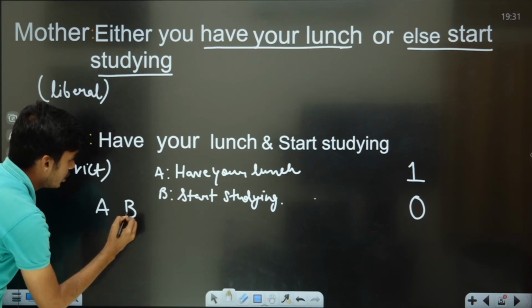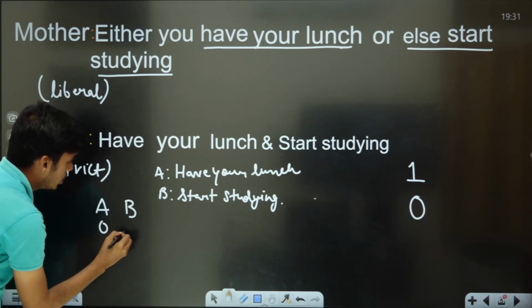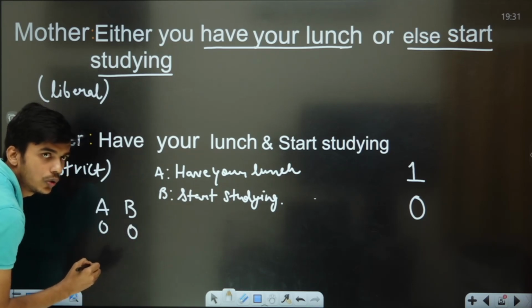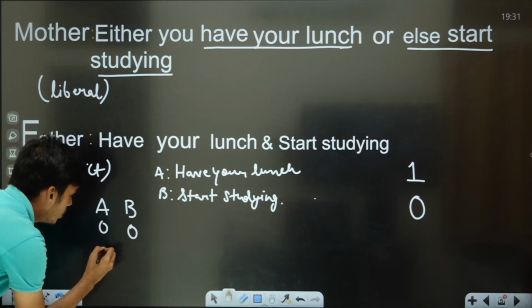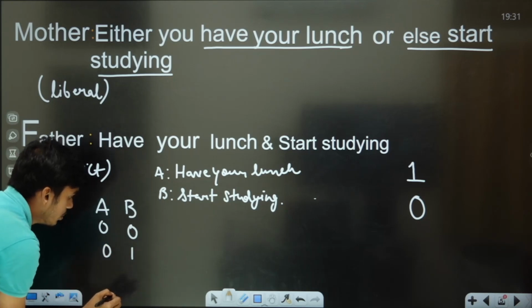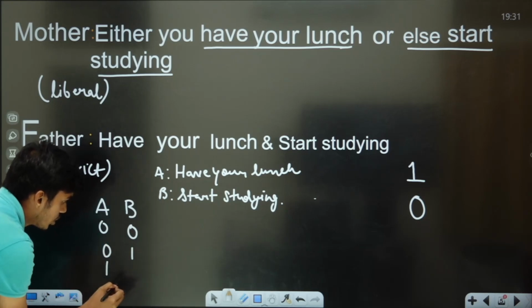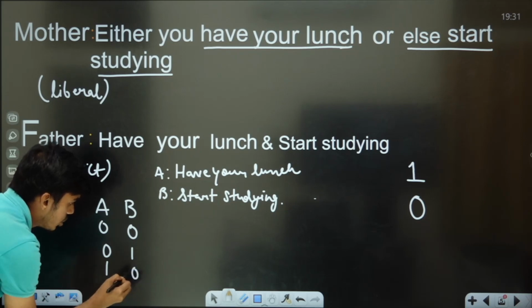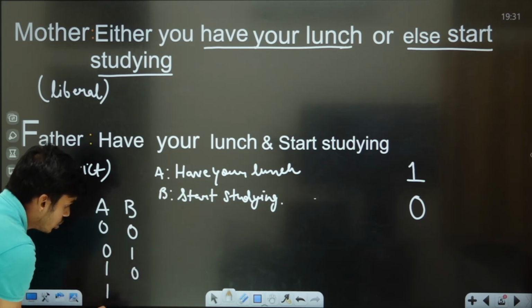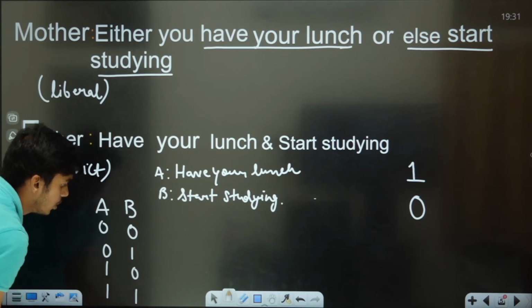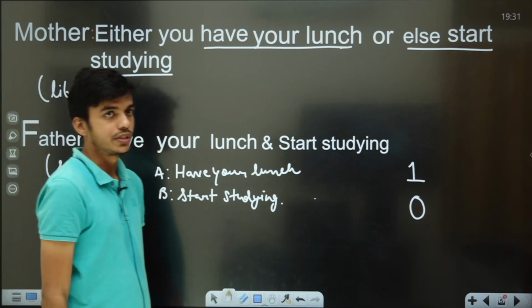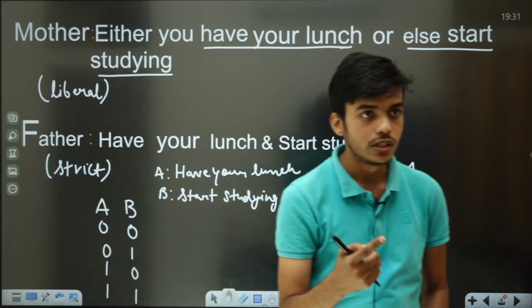The instruction A you didn't follow, instruction B also you didn't follow; then instruction A you didn't follow, but instruction B you followed; the instruction A you followed, but the instruction B you didn't follow; and the instruction A you followed, and the instruction B also you followed. There are 4 possibilities. Either you may have your lunch,